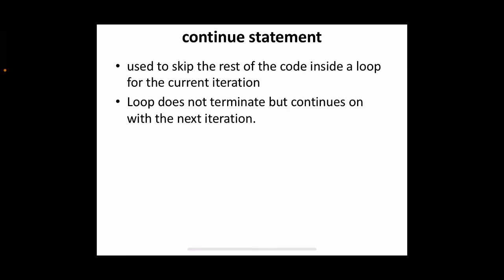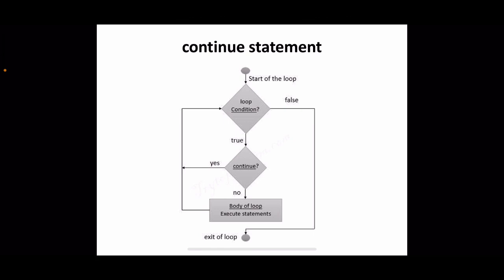Again, it will move to the condition for starting the next iteration. Okay, the loop does not terminate but continues with the next iteration. We will see an example for that. Before that, the flowchart for this continue statement.